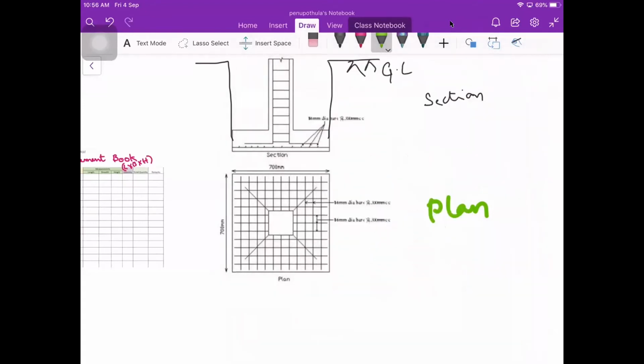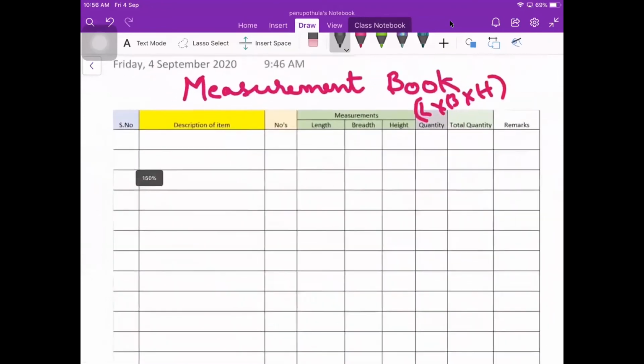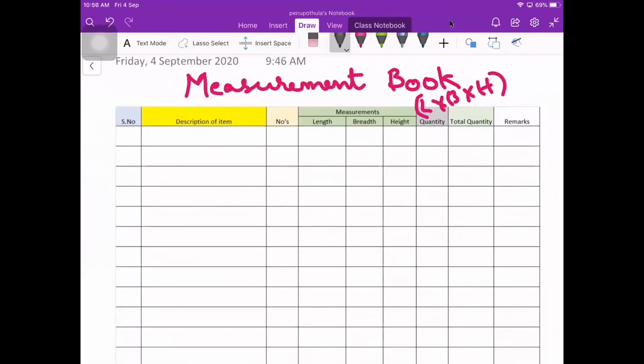Okay. So in the section, we are going to get the length and height. From the plan, you are going to get the length, and along with that we are going to get the breadth. So here you are going to get the length and height, and from here you are going to get the breadth. So length, breadth and height multiplied together, we will get the quantity. Okay, it can be any quantity. So for doing this, I will estimate two quantities, namely earthwork excavation and foundation concrete.